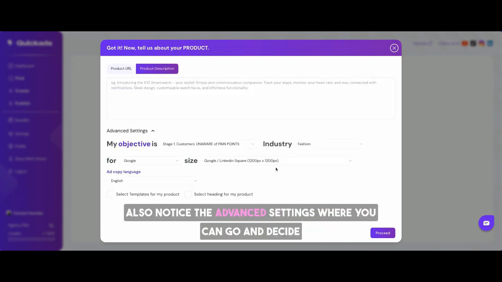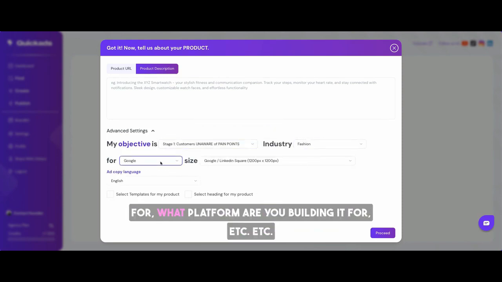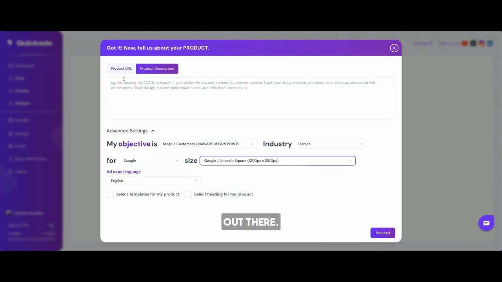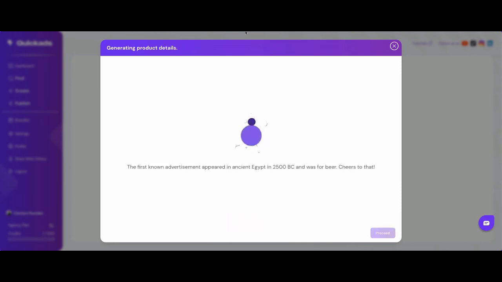Also notice the advanced settings where you can go and decide what is the objective of the ad, what industry is it for, what platform are you building it for, etc., out there. But for now, let's just keep it simple. And you can also change the language to whatever you want. But for now, I'll just keep it simple. Let's go and see what happens.